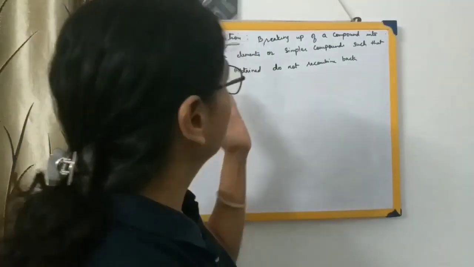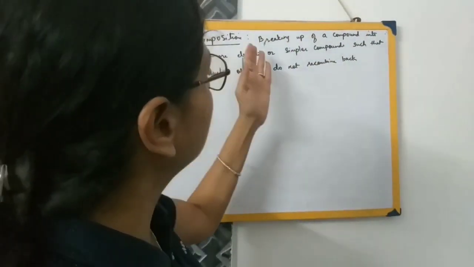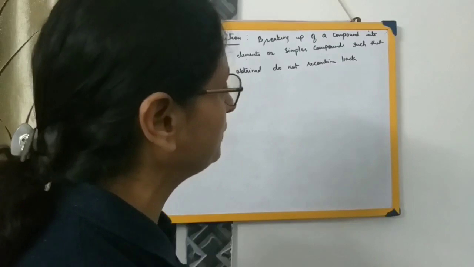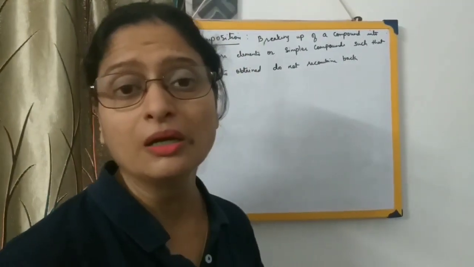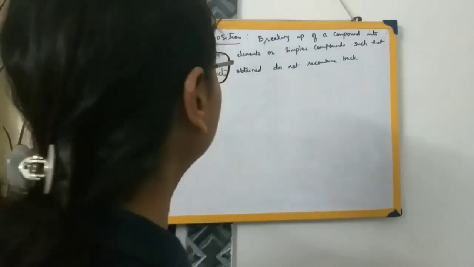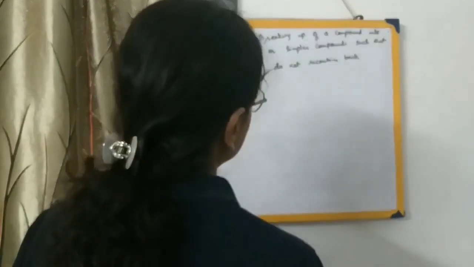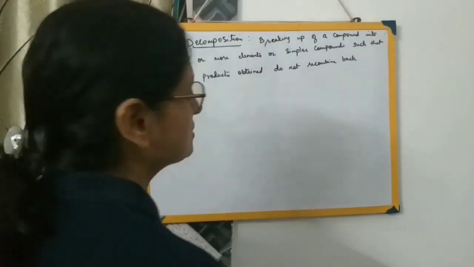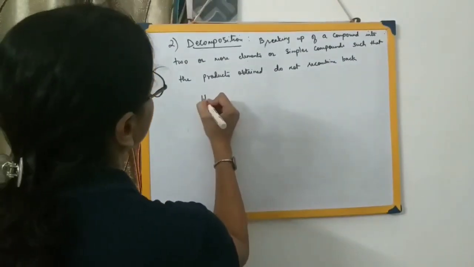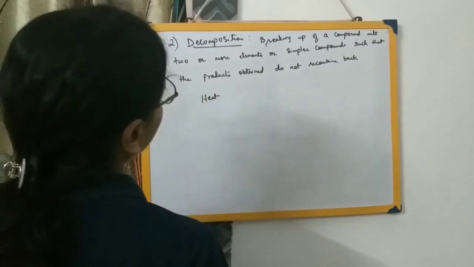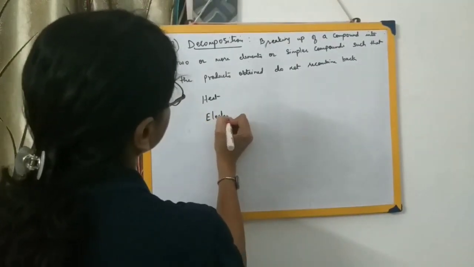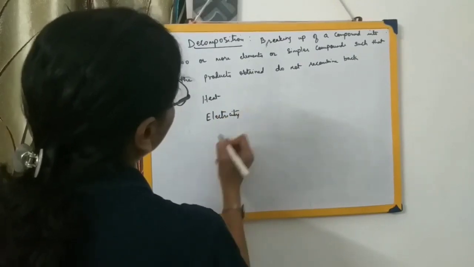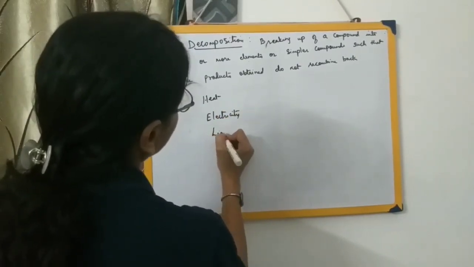So we can say breaking up of a compound into two or more elements or simpler compounds, as the products obtained will not recombine back to give the original reactants. Such type of reaction we call a decomposition reaction. Decomposition, that is breaking up of a compound, can take place by application of heat, or by application of electricity, or by application of light.